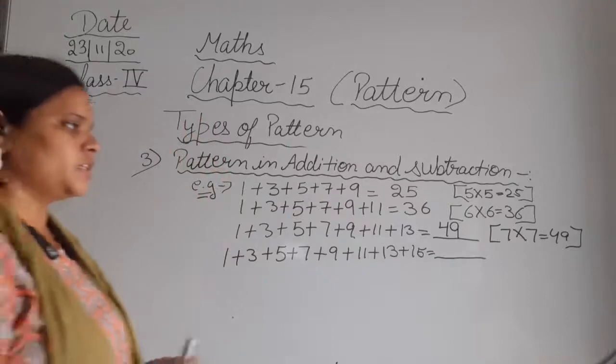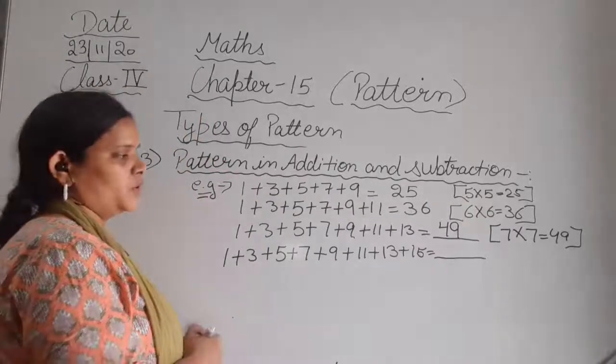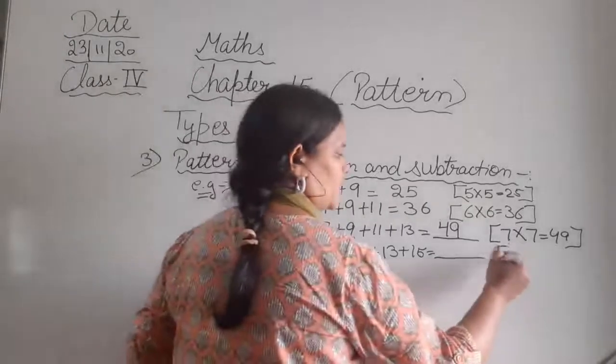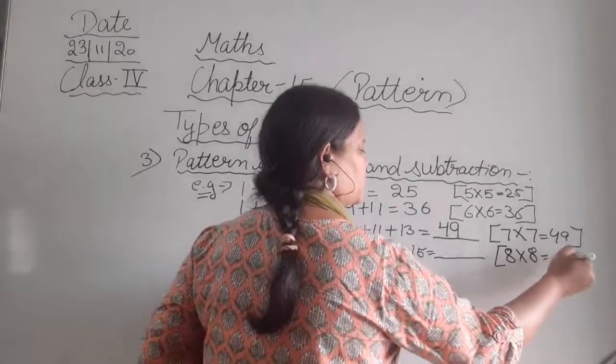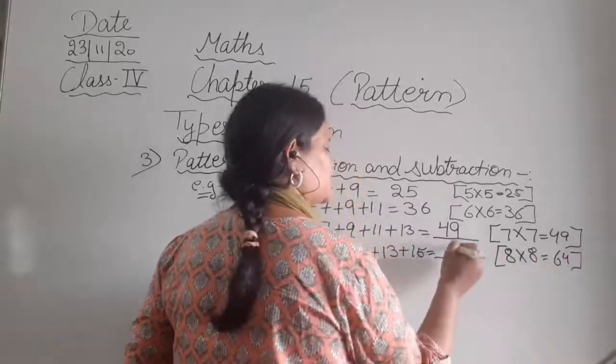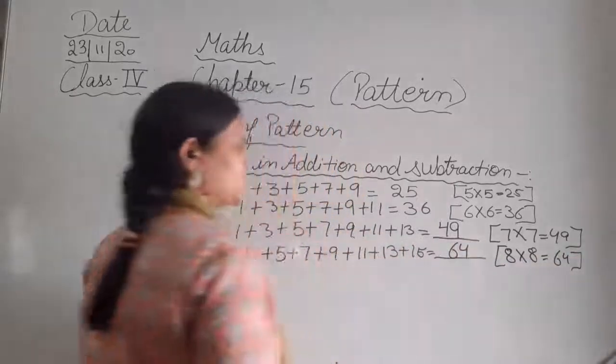Okay. Now what next after this? So next, 8 8s are 64. 8 8s are 64. So we will write it as 64.